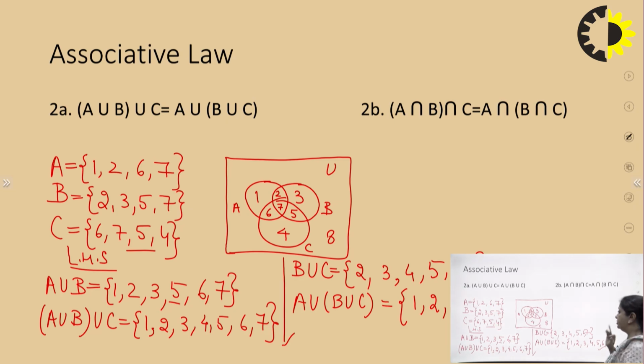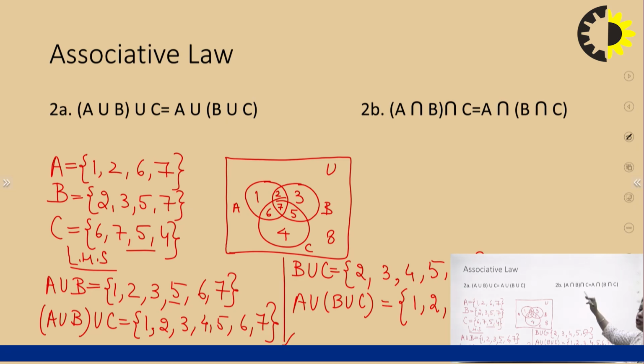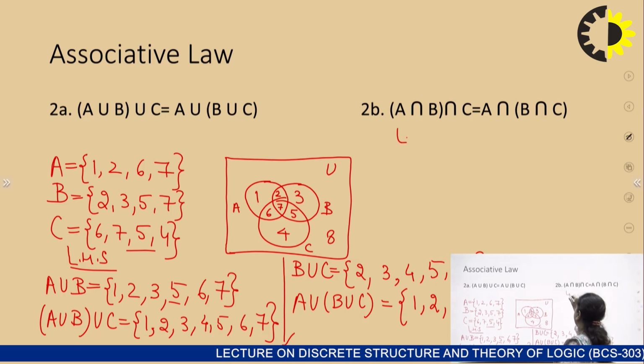Now let us also consider the same law for the operation intersection. So for intersection, again we'll use the same method that we have, the Venn diagram, where we have divided the three sets into different regions, and now we will be taking out the value of the left hand side and compare it with the value of the right hand side. So let us first talk about the left hand side.